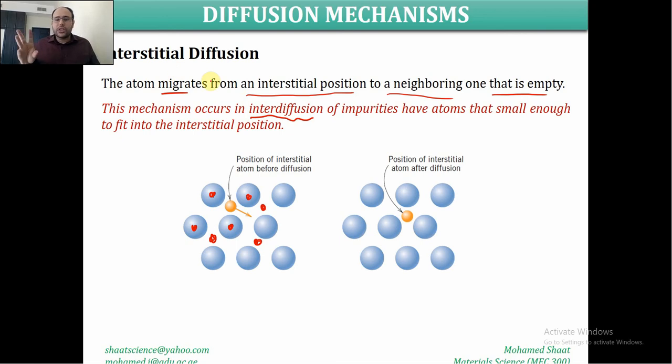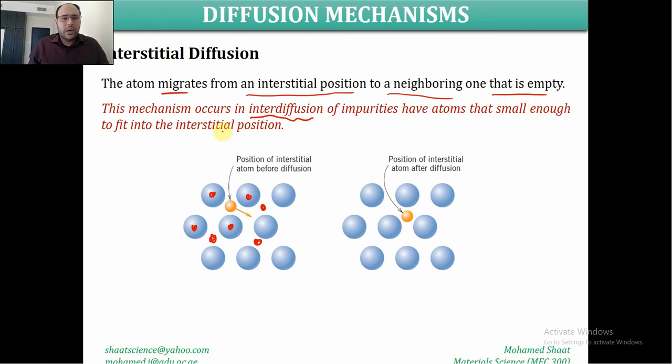There is no atomic exchange in this case, but instead we have an impurity atom that is going to change the gaps that it occupies within the lattice structure of the host material. So the atom migrates from an interstitial position, this gap between the normal lattice sites, to another neighbor one that is empty already.